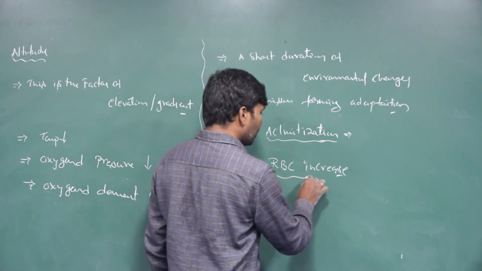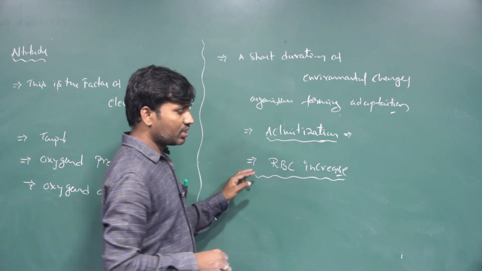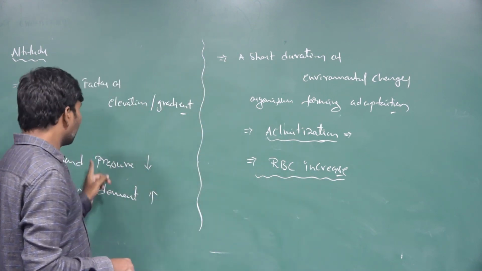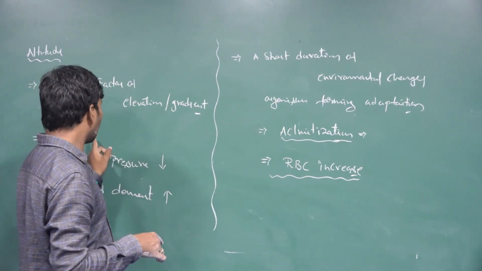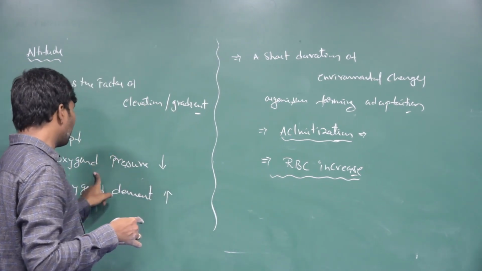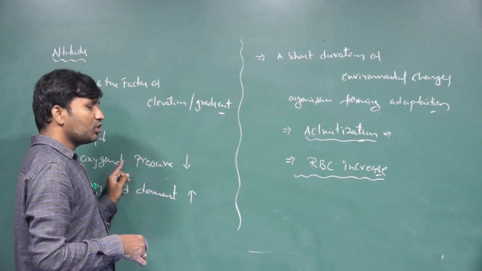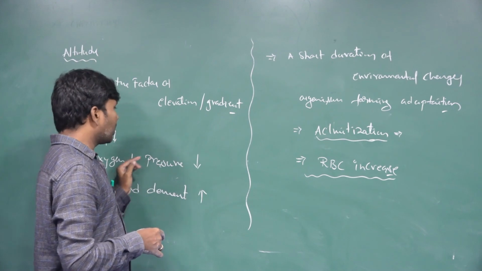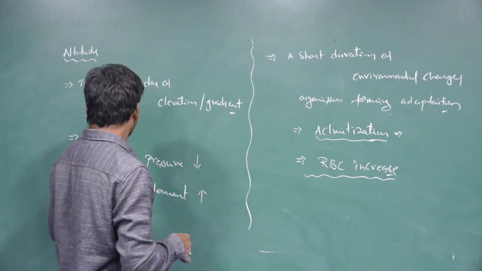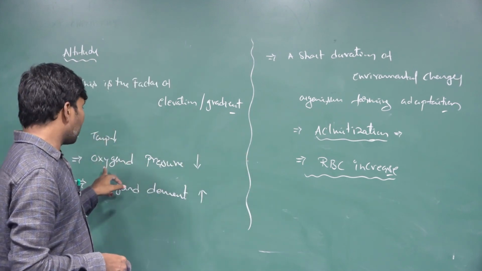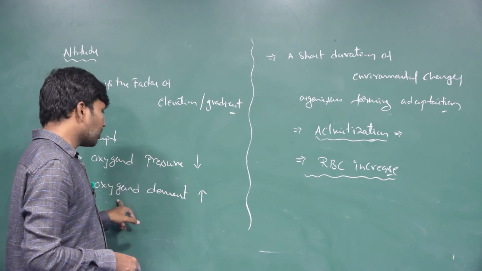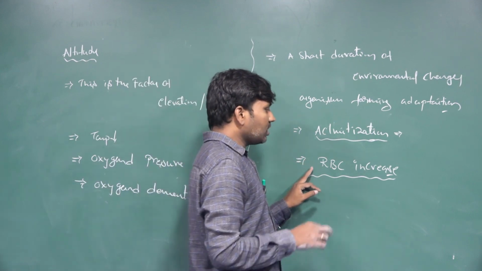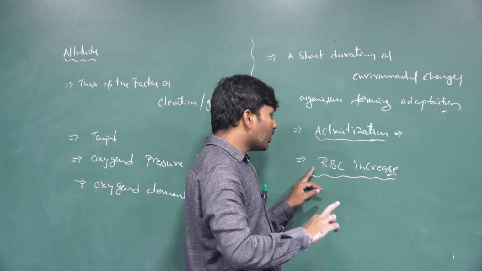At lower altitudes the temperature is higher and the oxygen pressure is more, so oxygen availability is more. But at higher altitudes the temperature is lower, oxygen pressure is lower, and oxygen demand is more. That is why the number of RBC is going to rise.